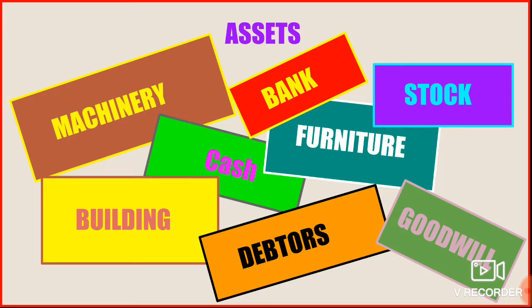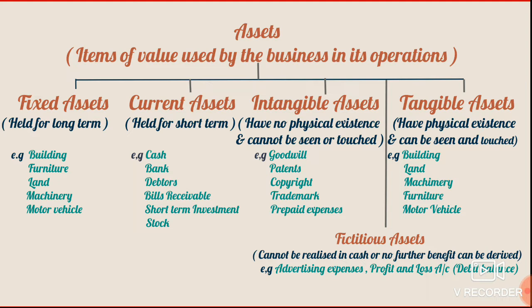Now, a business uses various resources, economic resources, for carrying out its operations. For example, a business may use machinery to produce goods. A business may use cash to make various payments, or a business may use bank account to receive payment or to make payments. A business may use furniture, a business may use building, a business may use stock. So these kind of economic resources which can be expressed in monetary units are termed as assets. Now, assets can be classified into fixed assets, current assets, intangible assets, tangible assets, or fictitious assets.